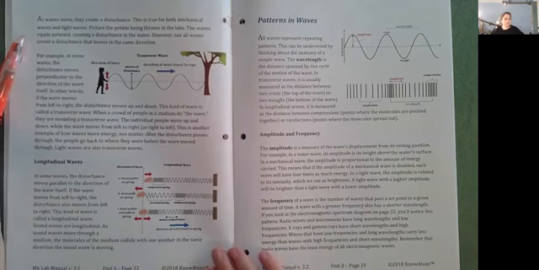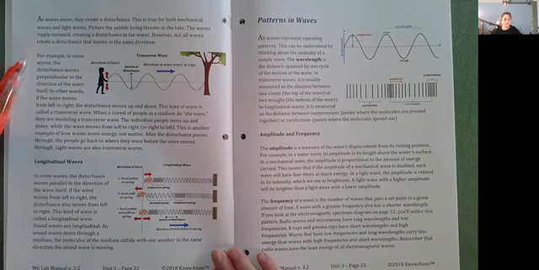As waves move, they create a disturbance. This is true for both mechanical waves and light waves. Picture the pebble being thrown in the lake. The waves ripple outward, creating a disturbance in the water. However, not all waves create a disturbance that moves in the same direction. For example, in some waves, the disturbance moves perpendicular to the direction of the wave itself. In other words, if the wave moves from left to right, the disturbance moves up and down. This kind of wave is called a transverse wave.